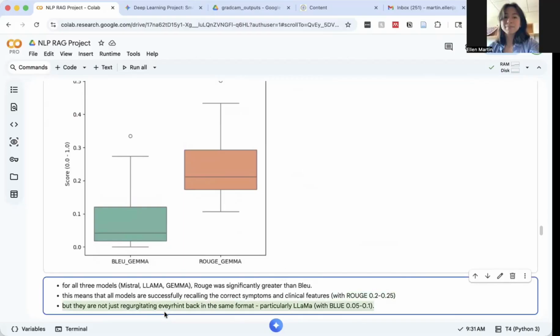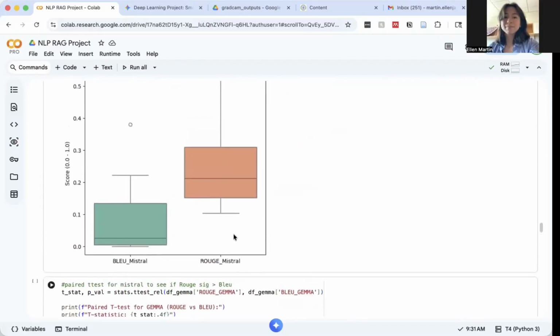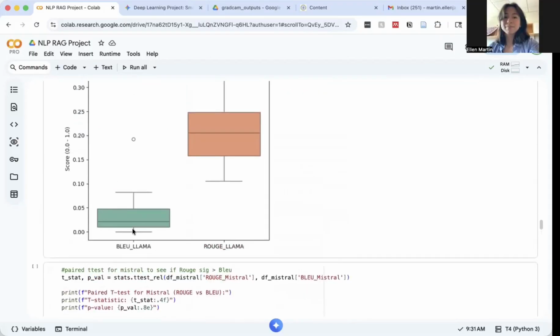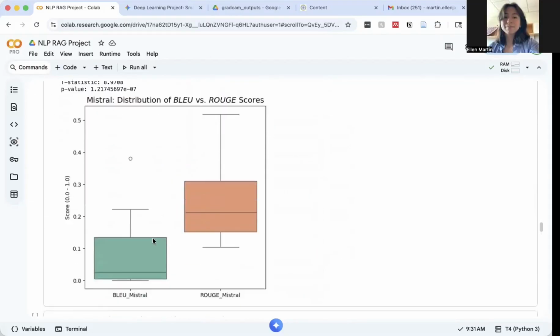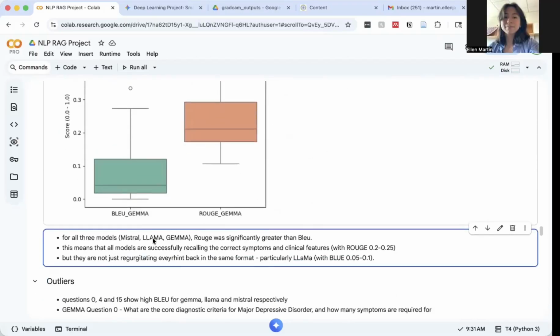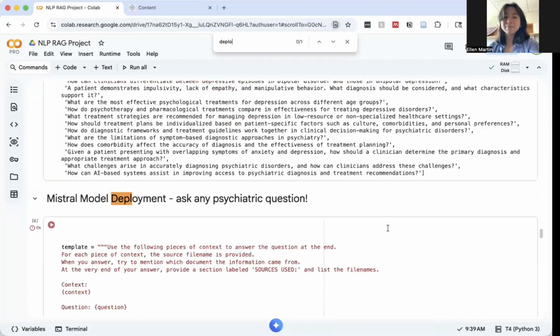But they're also not just regurgitating everything back in the exact same text format, particularly LLaMa, which has quite a low BLEU score compared to the others, suggesting that it's doing a lot more rewording than the other models.